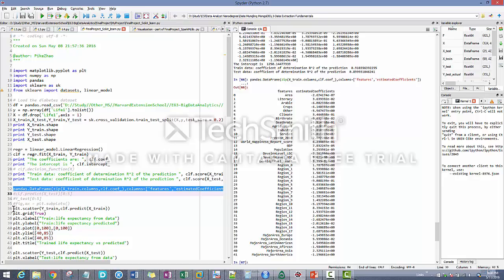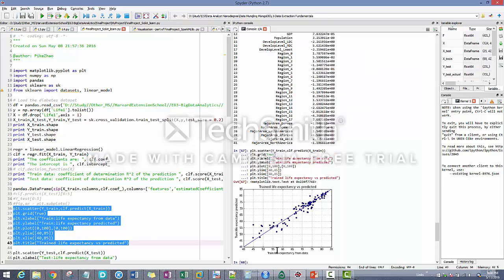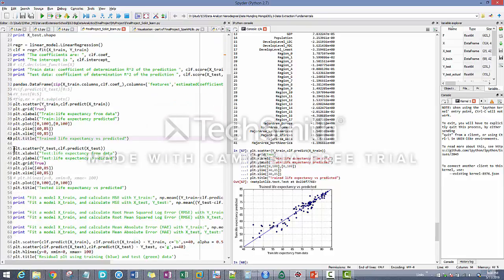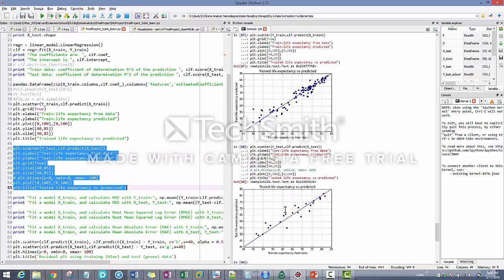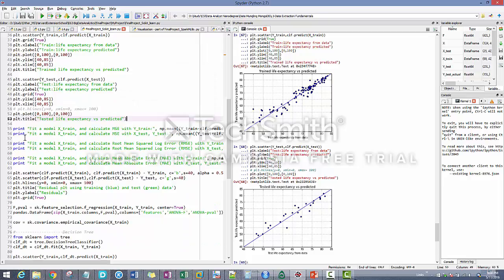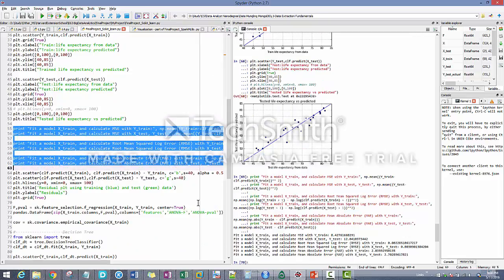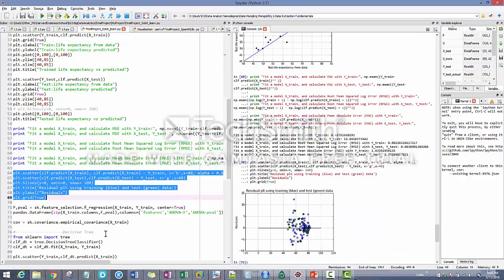And for the visualization, this is the plot for the train datasets, the actual versus the predicted. They follow the 45-degree line pretty well. And for my test datasets, pretty well too, because both R-square are close to 90, as we have been seeing there. And we can see some MSE, RMSE, MAE, all those kinds of things, and also the residual plot close to 0.